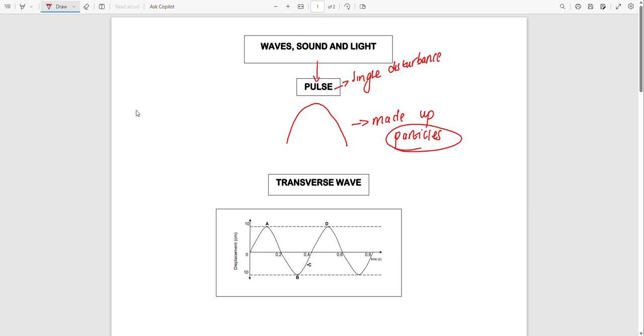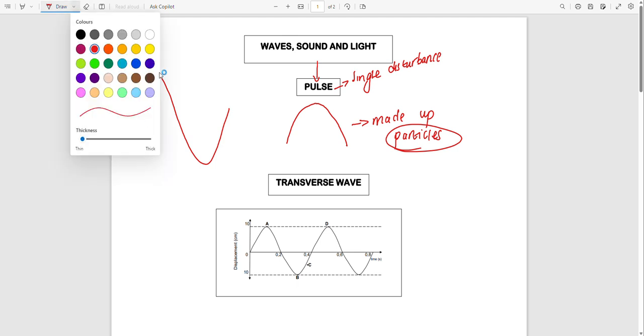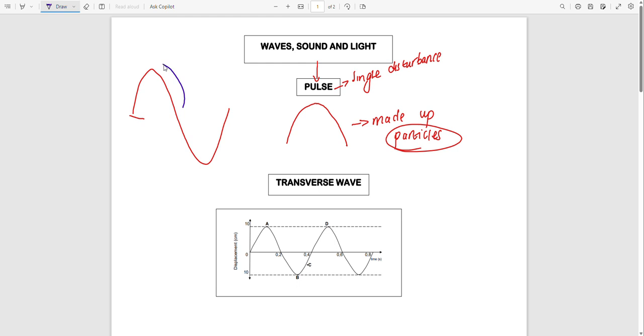For example, if you have a wave like this, just this one here, we can say this one is a pulse. That's a single disturbance. Two pulses form a wave. I hope we are getting a clear vision of what a pulse is, a single disturbance in a medium.